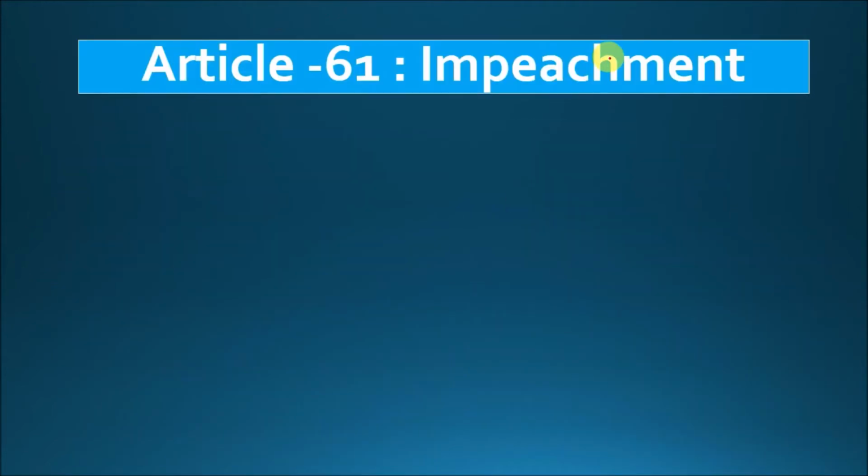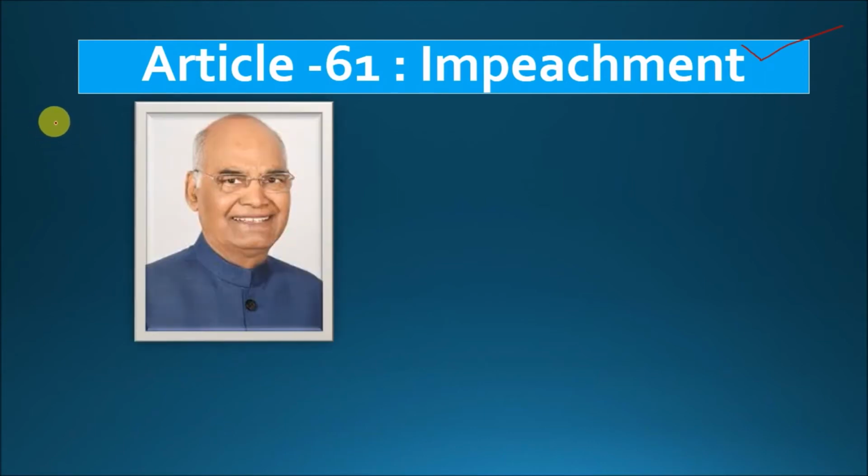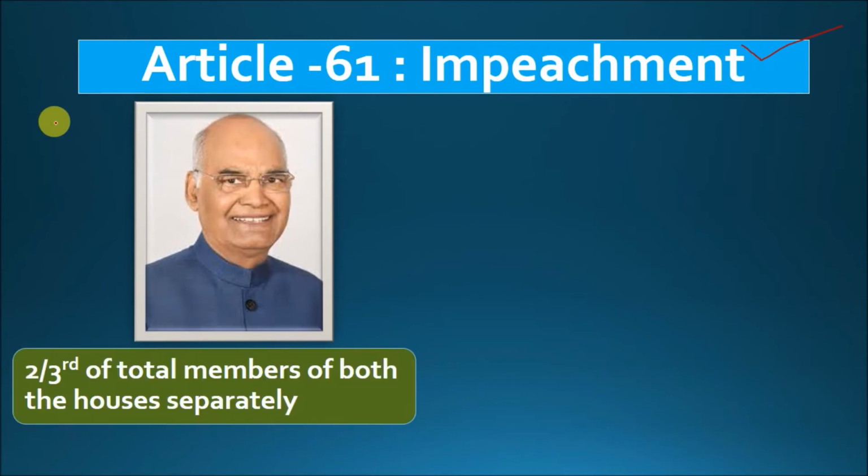Similarly, Article 61, it is the third case. It discusses the impeachment. Now, in the Constitution of India, if there is one post which can be impeached, it is the President of India, nobody else. Okay? Please be very clear about it. Only President of India can be impeached, and that is discussed under Article 61. Now, regarding how the President gets impeached, how the President gets elected, we will discuss in some other video.